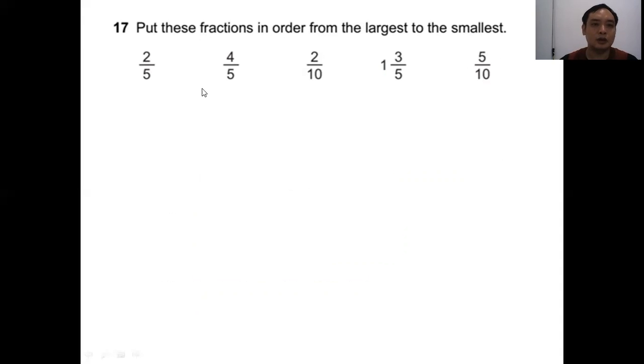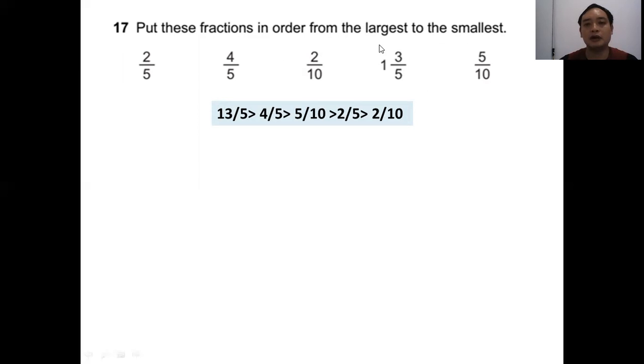Question 17. Put these fractions in order from the largest to the smallest. So this is the fraction. You can first change the mixed number into a fraction, and then actually it's quite simple, so you can guess. Or if you cannot guess, you have to change all of these into equal denominators. So here the answer will be 13 over 5 greater than 4 over 5 greater than 5 over 10 greater than 2 over 5 greater than 2 over 10.